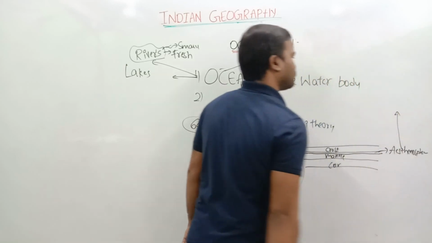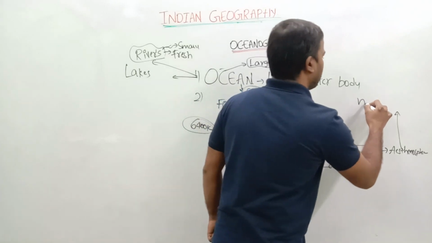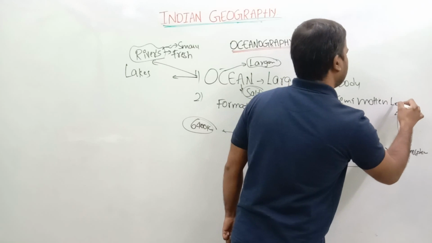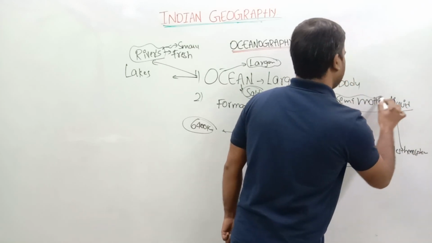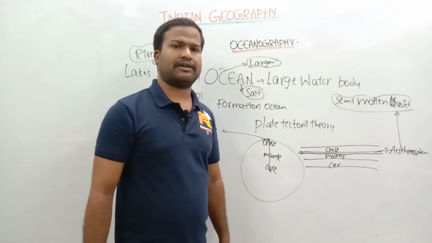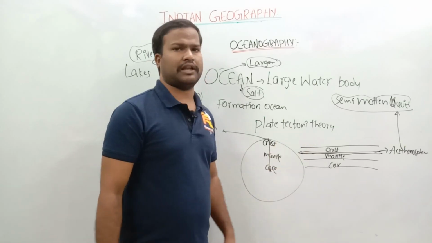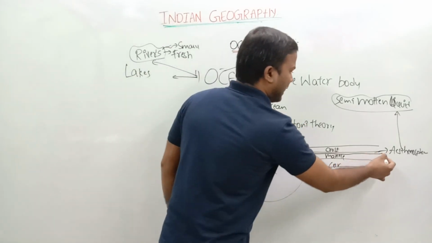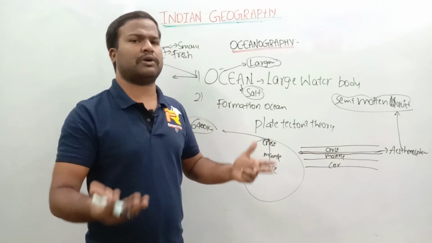This asthenosphere is famous for what? It consists of semi-molten lava, or liquid. We can't say lava here. If this liquid comes to the surface of the earth, we can say that it is lava. So the molten, semi-molten liquid is located in the asthenosphere. It always wants to come outside.